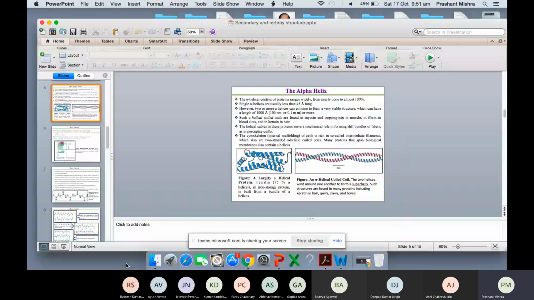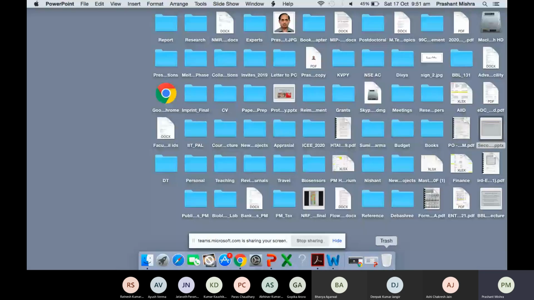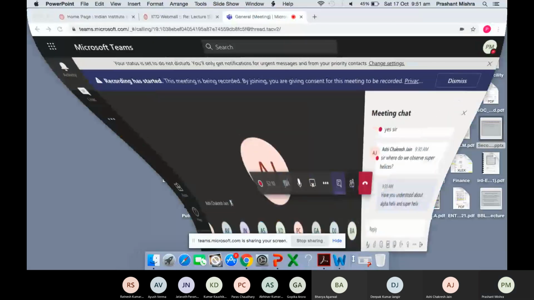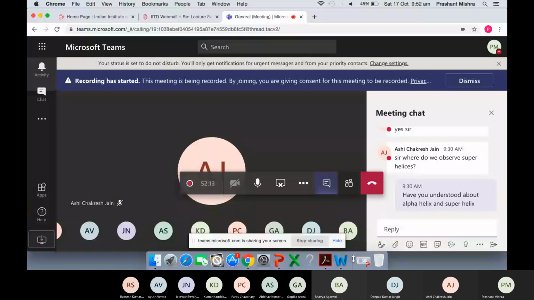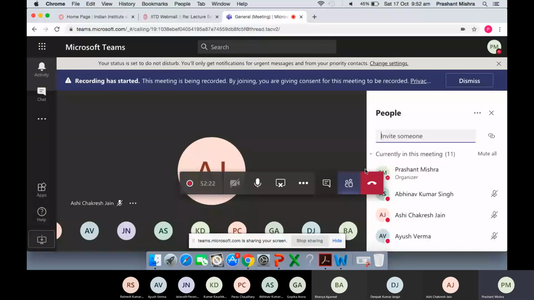I have not given you much detail about it, but if you have any question, you can ask. You can have one or two quick questions. So have you understood about the alpha helix, beta sheet? Somehow we don't have any communication. I don't know why, but I cannot hear you, but probably you can hear me.